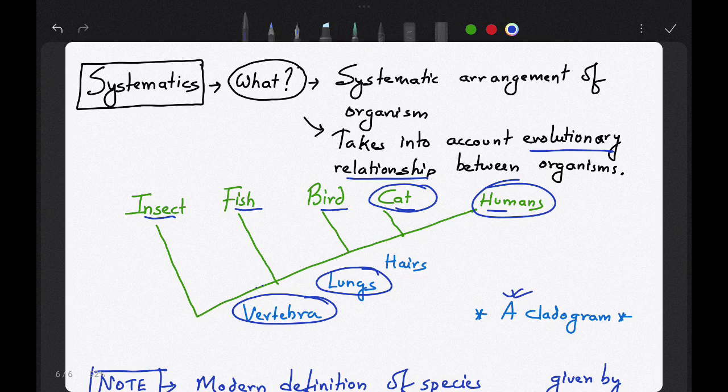Now the cats and humans have hairs. Do the birds have hairs? They do not have hairs. This hair separates the birds from cats and humans. I hope it is clear. So the characters help you to identify the evolutionary relationships, which characters are not there as the animals have evolved, which characters are there and not there.